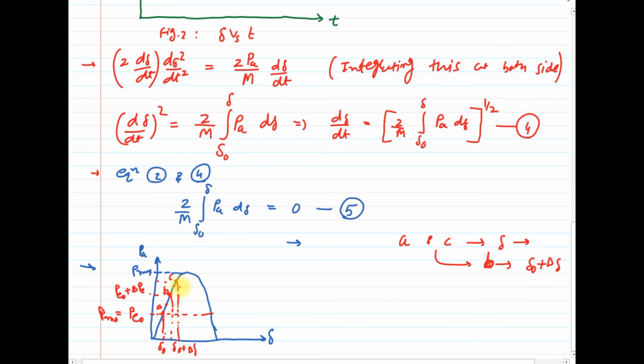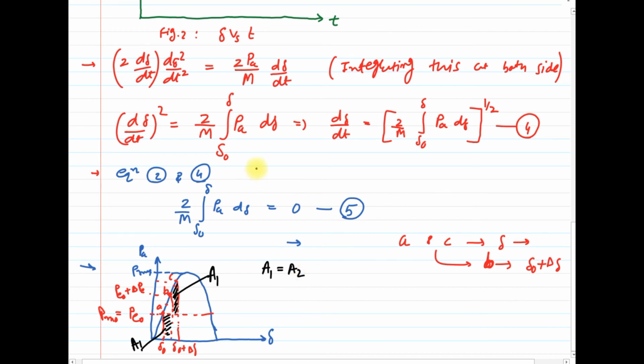Now the condition of stability: if the area under the accelerating curve, that means from A to B, and the area under the deceleration curve remain equal, then it is known as the equal area criteria. If A1 is equal to A2, at that time the system will remain stable after being subjected to any severe disturbance, or in the case of transient stability.